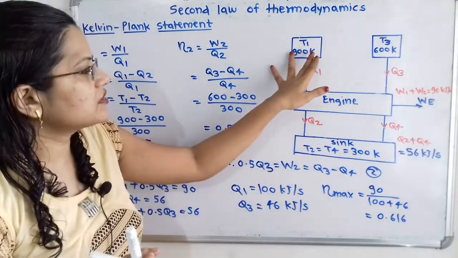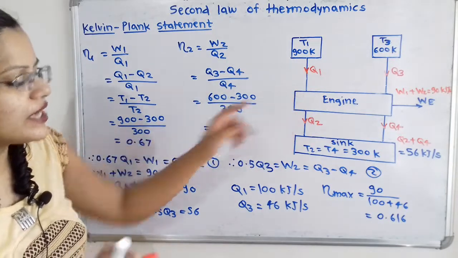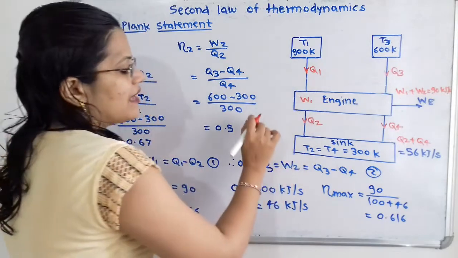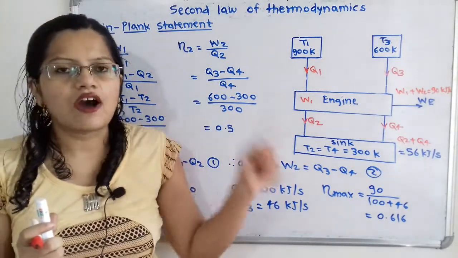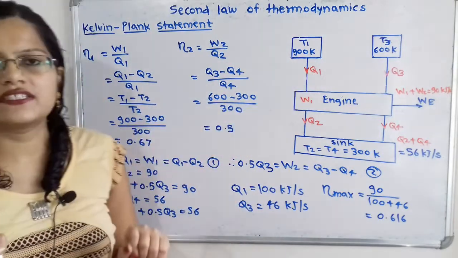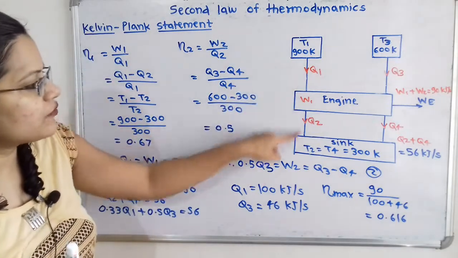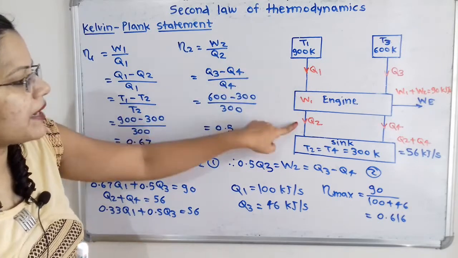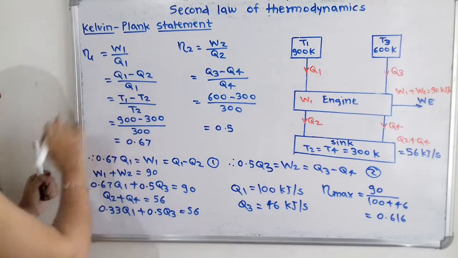So for the first higher temperature reservoir, heat supplied is Q1, heat rejected is Q2, and work done is known as W1. So how to calculate the efficiency? We know that efficiency is nothing but output by input. Output is work done and input is heat supplied. So W1 by Q1. So what is W1? If we observe this, W1 is equal to Q1 minus Q2, that is the difference in the heat energy. So Q1 minus Q2 by Q1.